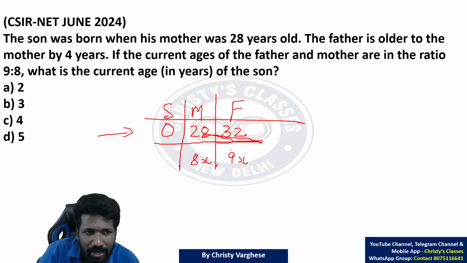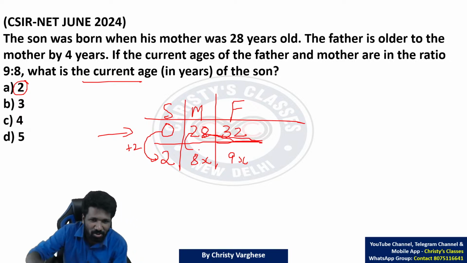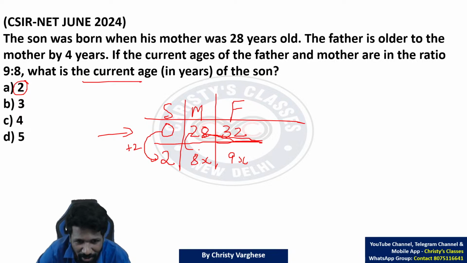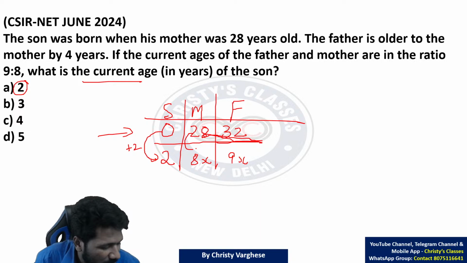Algebraically इसको solve करने के लिए, okay, what is the current age of the son? For example, if option A is the answer, let us see. Option A is the answer means current age of son is 2. At that time, mother's age will be added by 2 because 0 plus 2 is 2. So mother का age भी 2 years add होगा ना. That means 2 years later, not only son's age, everyone's age will be added by 2. That is how time works ना. So 28 plus 2 is 30. ये फादर का एज 32 plus 2 is 34.